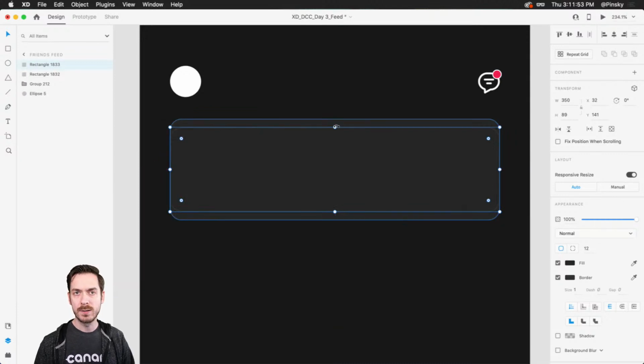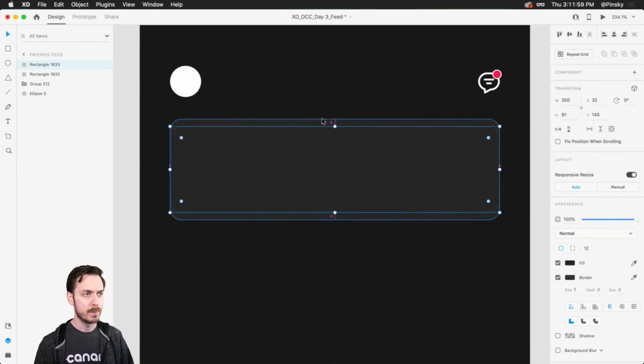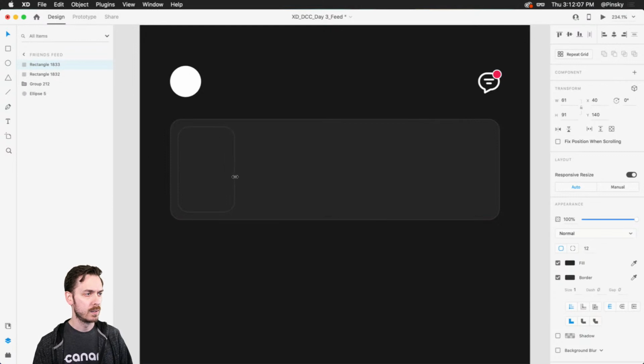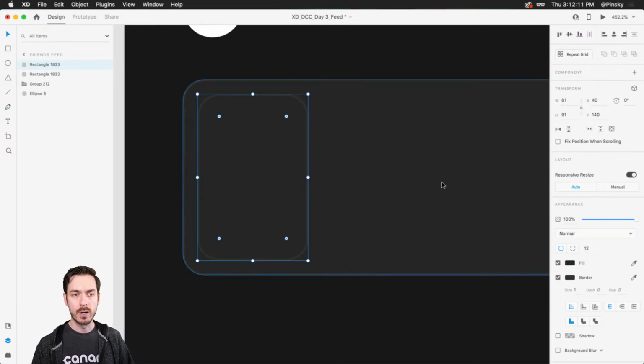Almost. You can also hold down your Command key or Control key on Windows and resize by 1 pixel. There we go. That should be 8. Perfect. I'm going to move it over on this side. 7. And now we've got 8. And then drag this in like that. And this shape here is what we're going to be using for our user profile.